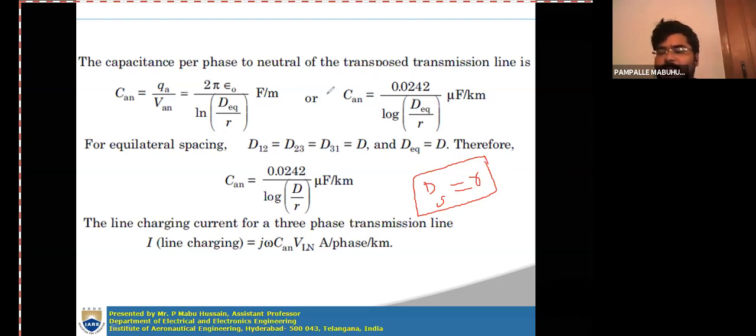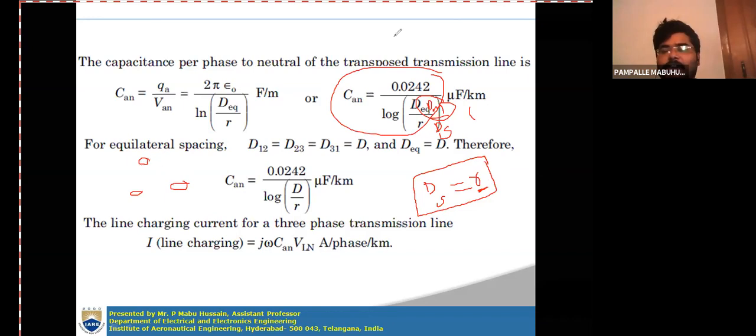So this same expression can be written as DM by DS, where DM is the cube root of D12 D23 D31, and DS here is r, because you are having only one single solid conductor in each phase.